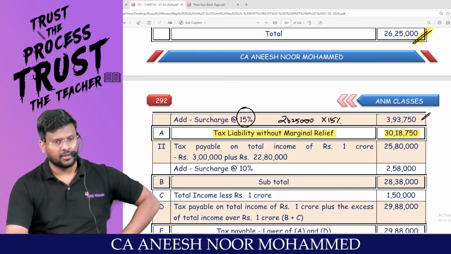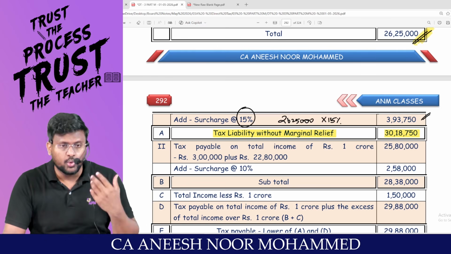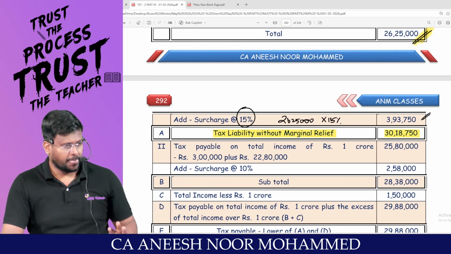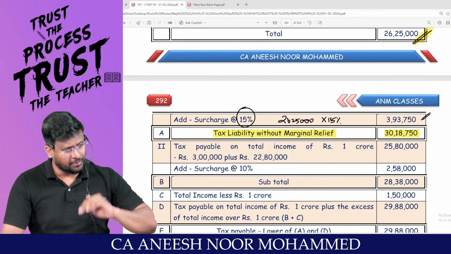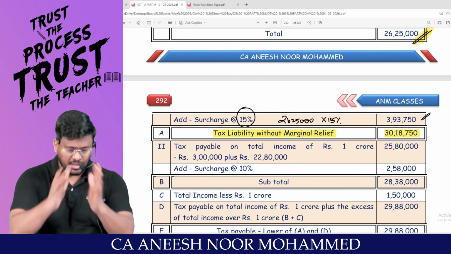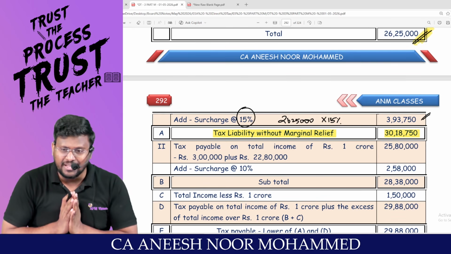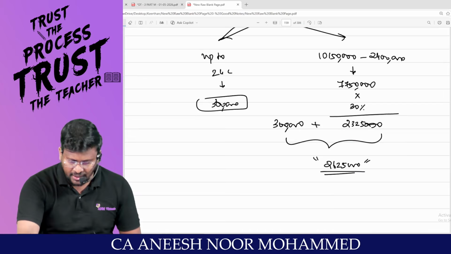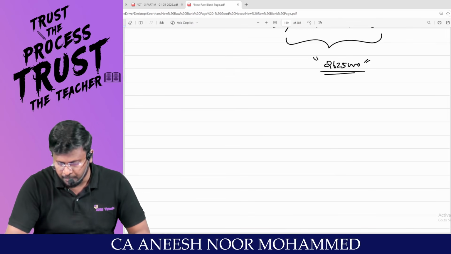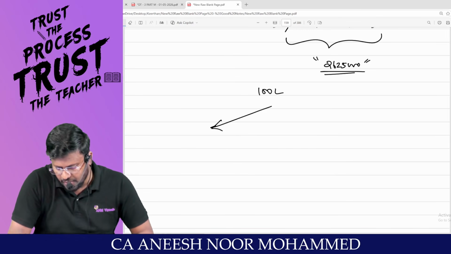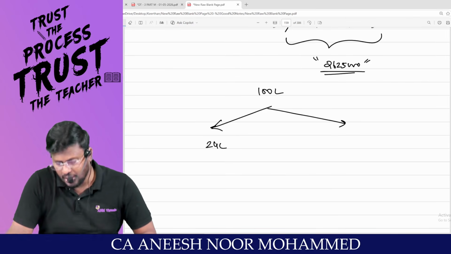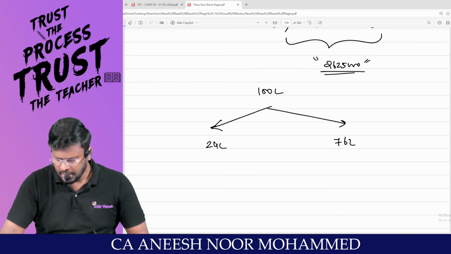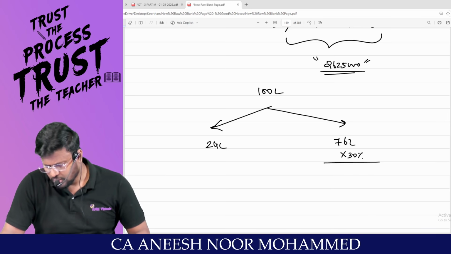Am I right, sir? Now, my dear lovable students, because of the extra earning of 1,50,000, my surcharge slab is moving from 10% to 15%. I am ready to declare the entire extra 1,50,000. Pakka. So I will be calculating tax liability only for 1 crore. So 100 lakh should be classified into two categories: 24 lakhs and 76 lakhs. This 76 lakhs into 30%.